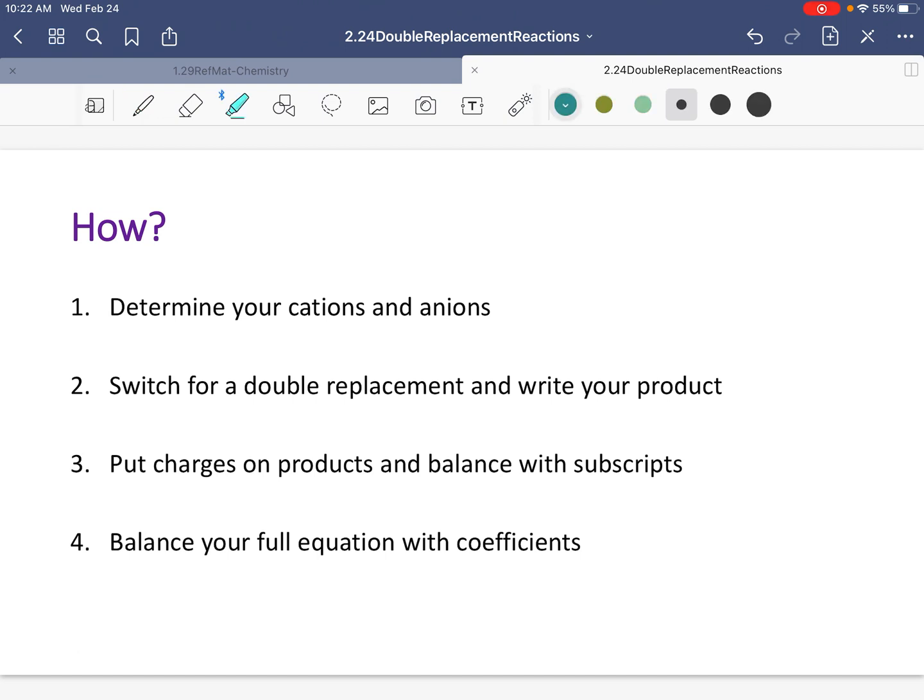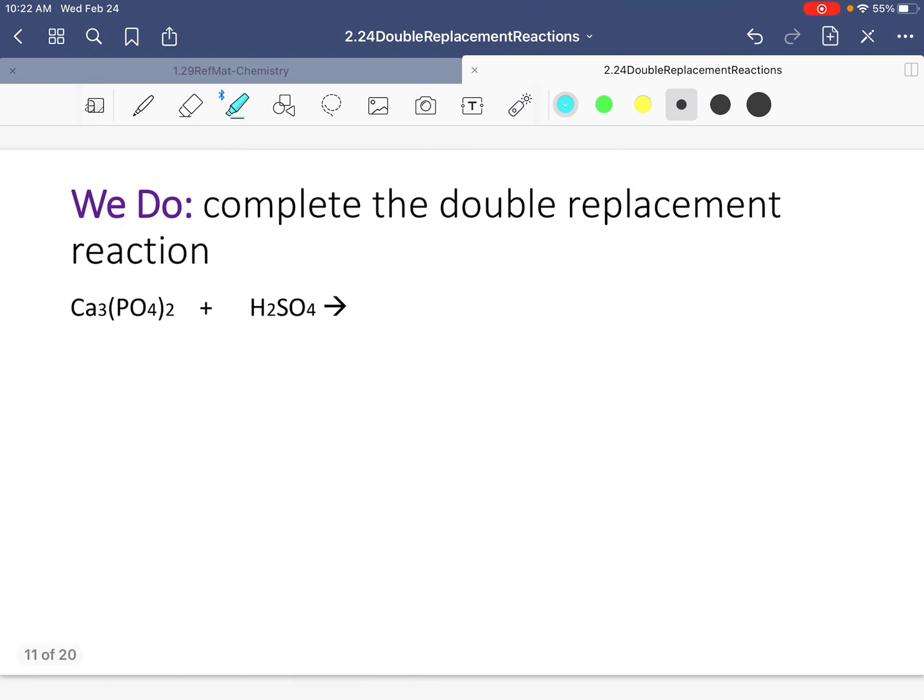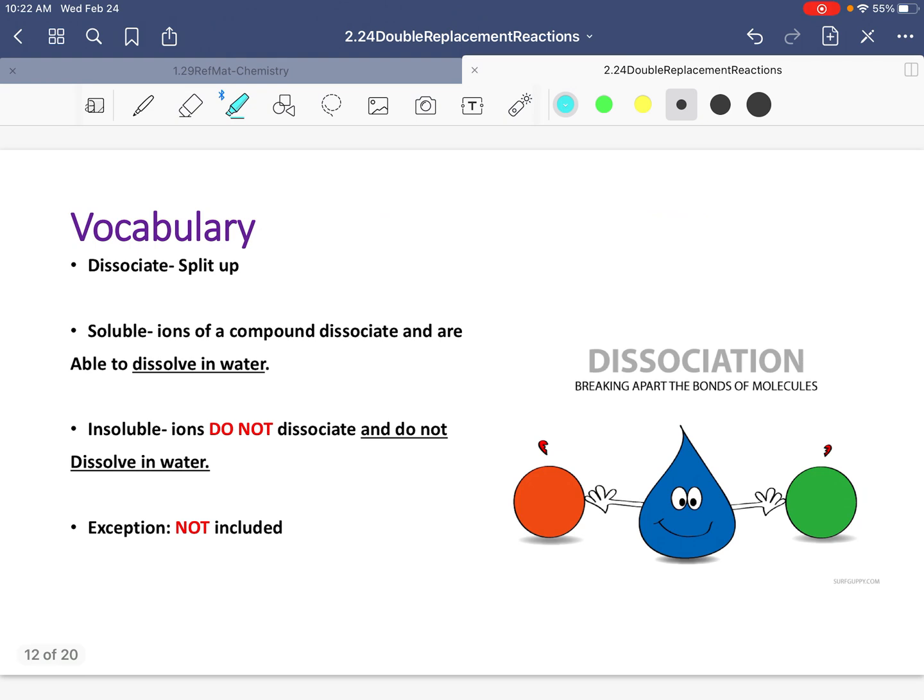So again, you determine your cations and your anions. Cations are positive, anions are negative. You switch them. Just make sure you're switching both metals, one this way, one this way. And then you balance the products. For today, I'm skipping that for now. I just want to concentrate on the aqueous, soluble and insoluble part of double replacement reactions. So we're going to skip this section. You can try it again. We did go over it yesterday.